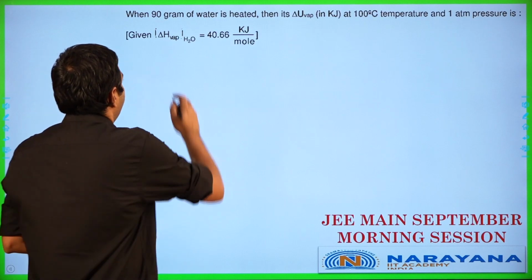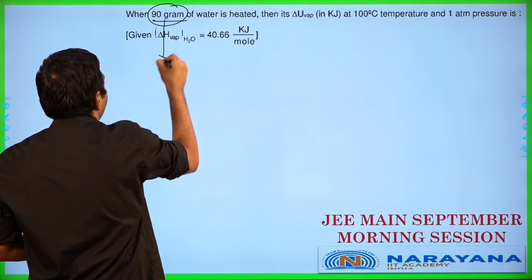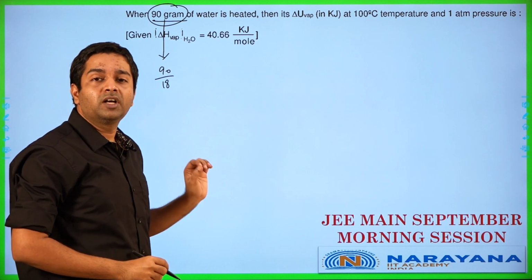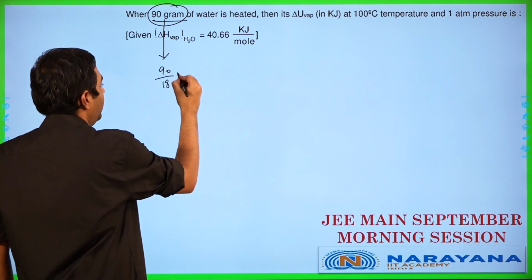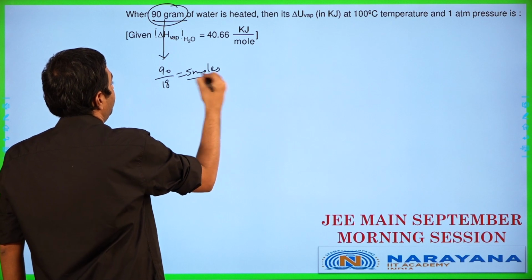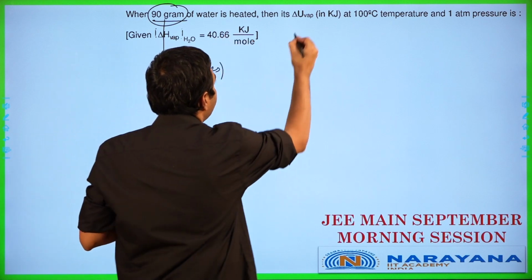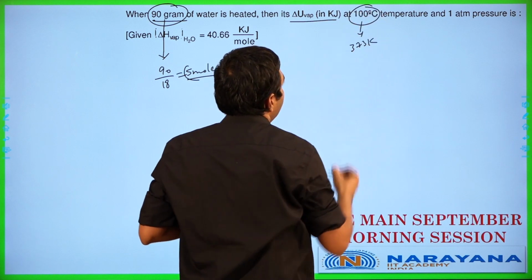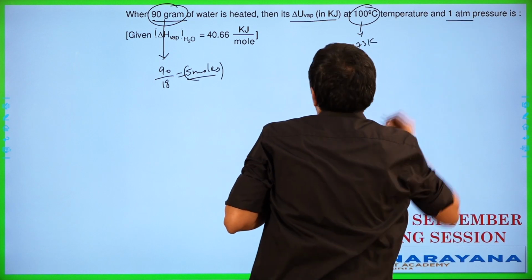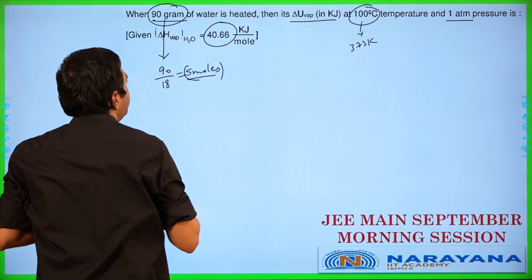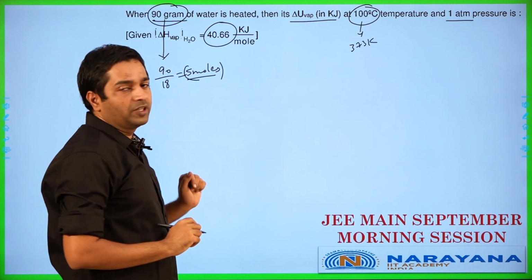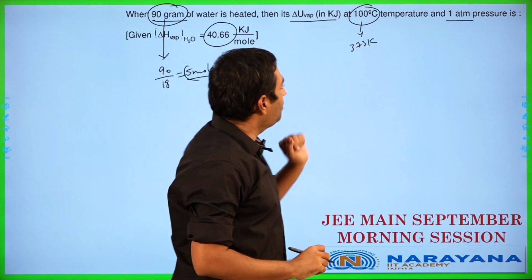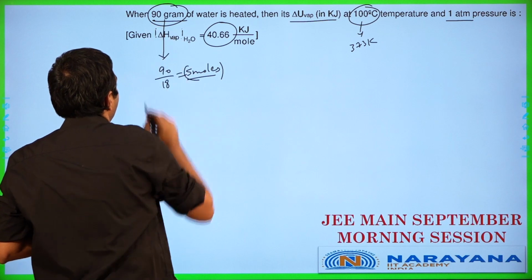When 90 grams of water, so 90 grams of water now, 90 by 18. Why am I dividing it by 18 over here? Because the molecular mass of water is 18 grams. So 90 by 18 works out as 5 moles in this case. Okay, is heated, then its delta U vaporization at 100 degrees Celsius. 100 degrees Celsius is going to be 373 Kelvin, at 1 atmosphere pressure. They have given us delta H vaporization as 40.66 kilojoules per mole in this particular case, at 1 atmosphere condition, 373 Kelvin, and for 5 moles over here.